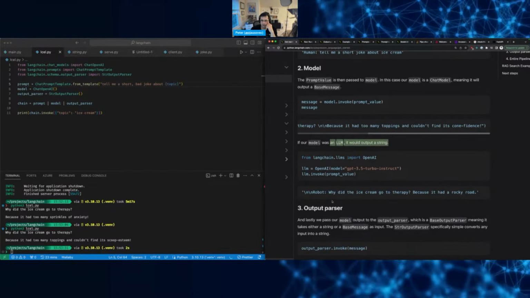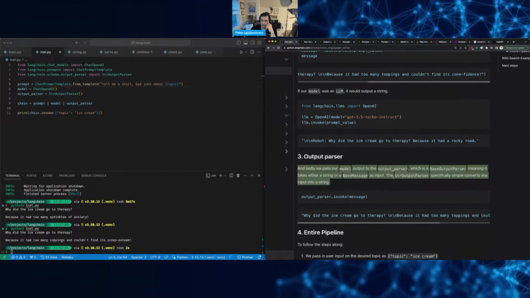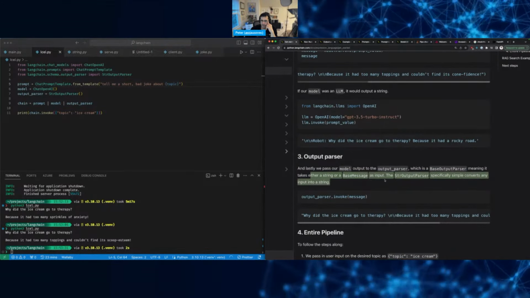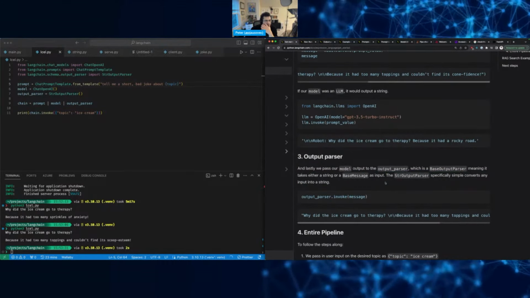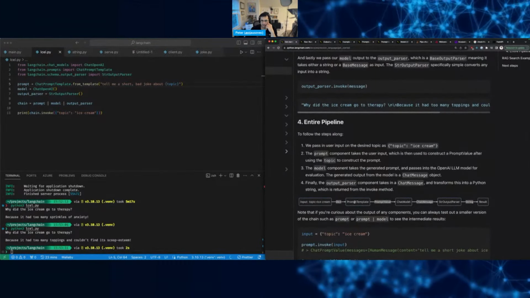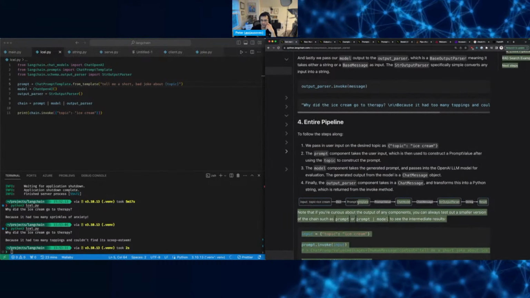LLM invoke. Oh, okay. And then finally the output parser takes either a string or a base message as an input, simply converts any input into a string. Okay. And then the whole pipeline. Yep. Oh yeah, this is a nice visualization here.